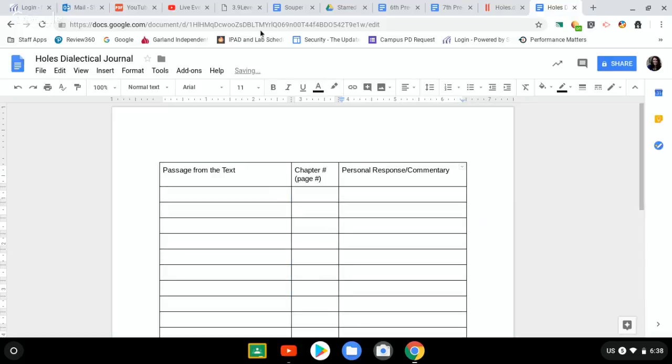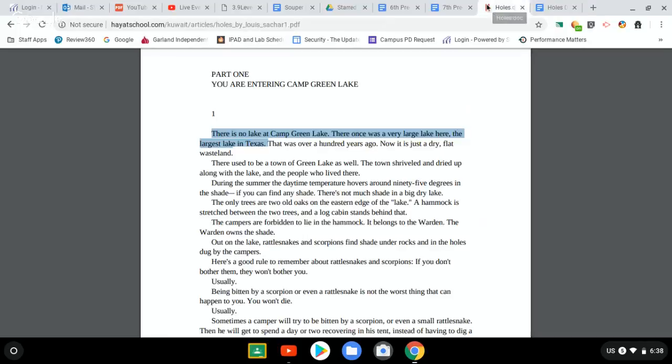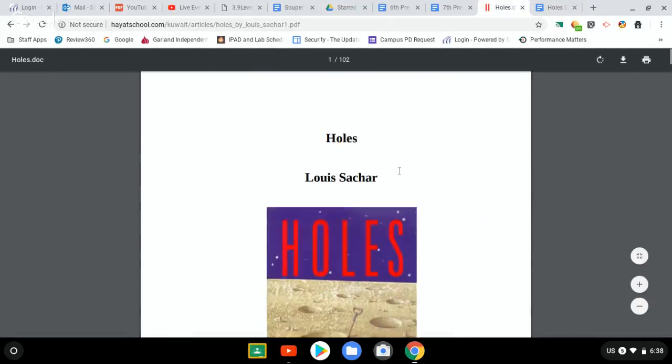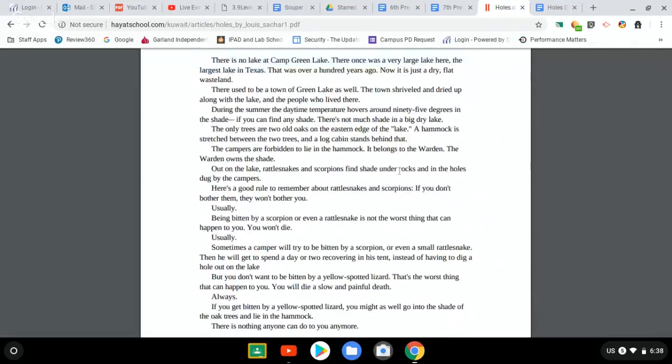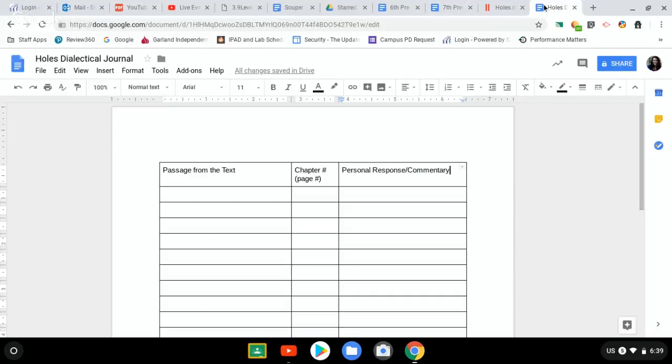Now, last trick. If you pull up the online version, this is the one that I sent out over Skyward that I posted in Google Classroom, and you can literally Google Holes online, and you'll find the whole book. It is super easy to copy and paste the passage from the text.